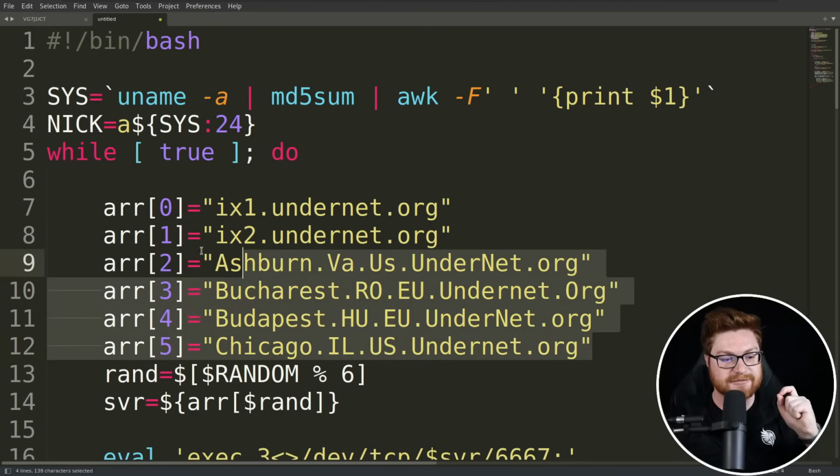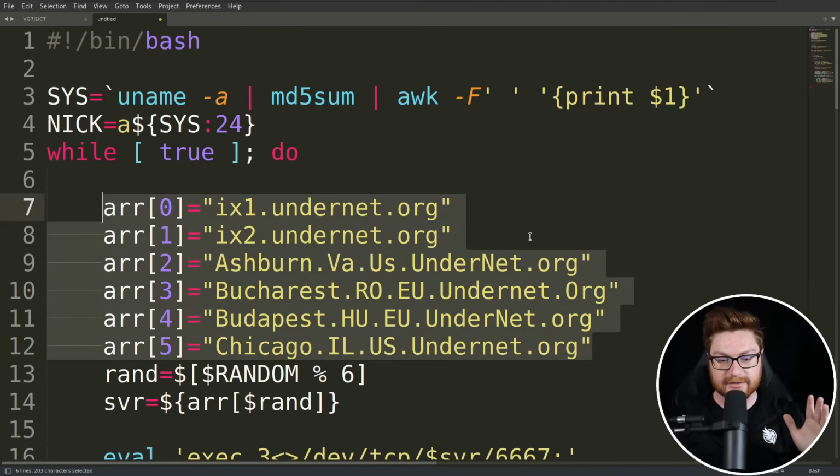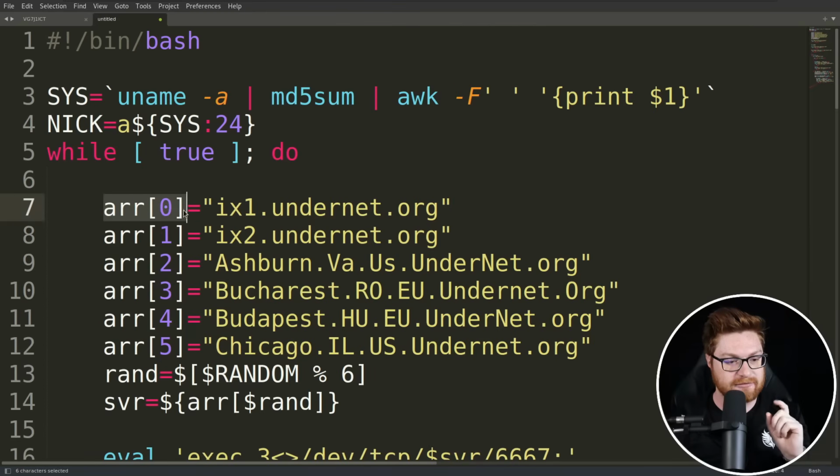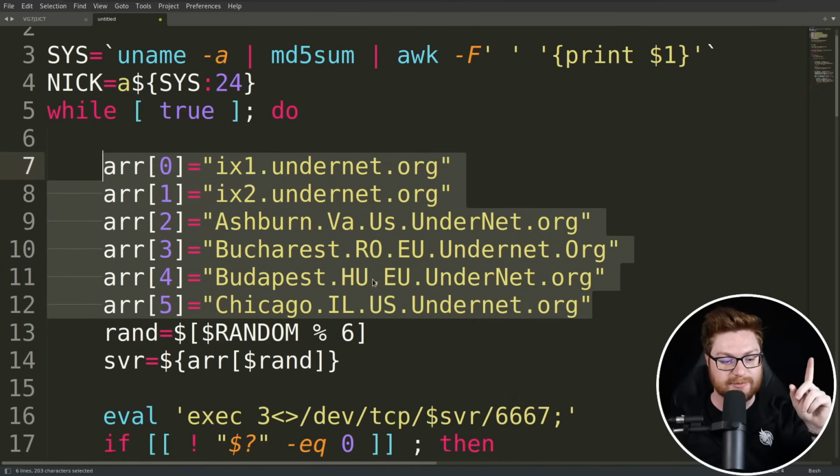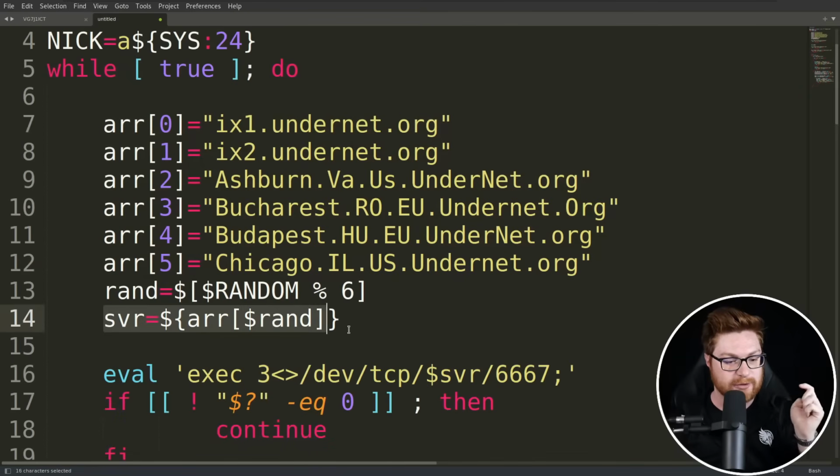Now take a look, we define a couple of domains. Looks like domain names inside of an array variable, or ARR, to denote an array. And then we get a random value, mod 6, so it's going to be 0 through 5, or any of these possible choices. And then define a server, or SVR, set to that random index chosen for our array. So we get a random domain here.